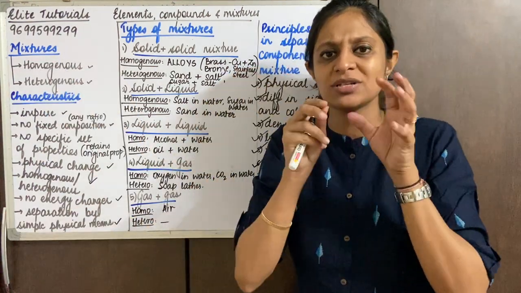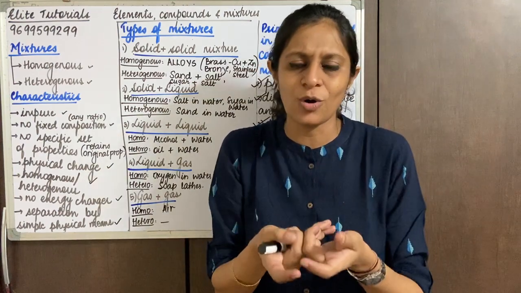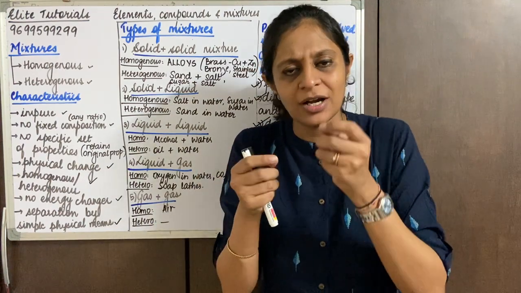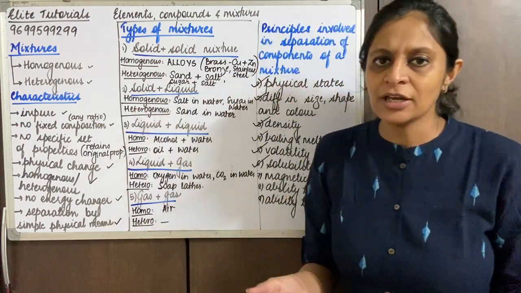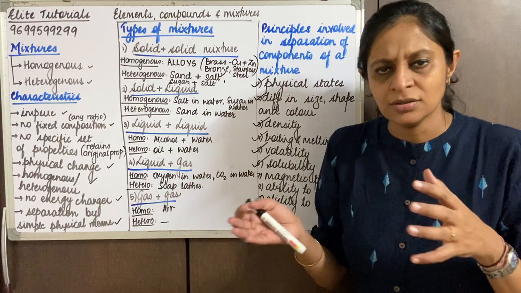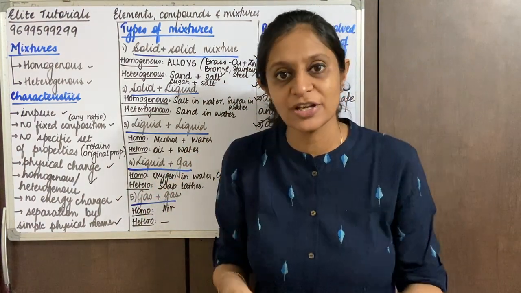So if I want to separate sand and salt, it's going to be very difficult. Possibly their sizes are almost the same, so it becomes very difficult to separate the sand and the salt granules, okay. The color is also cream and white, but it's very difficult to separate because the granule sizes are very small.